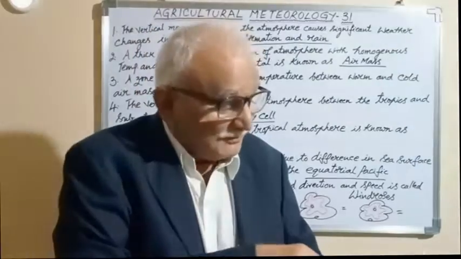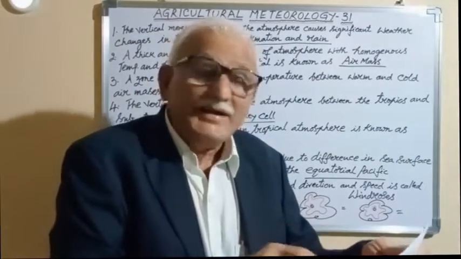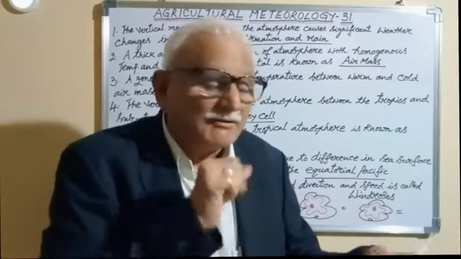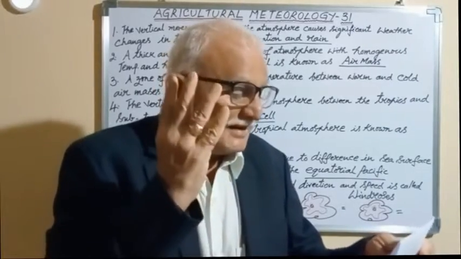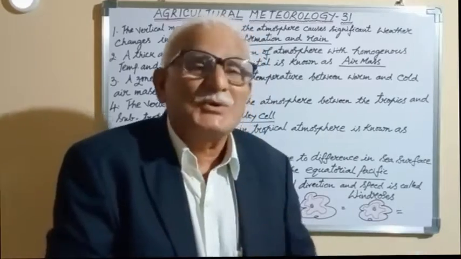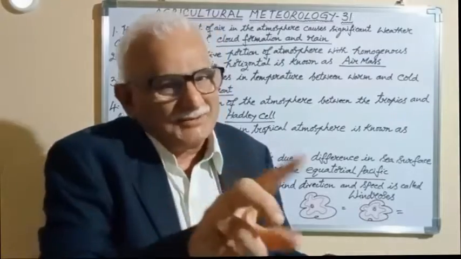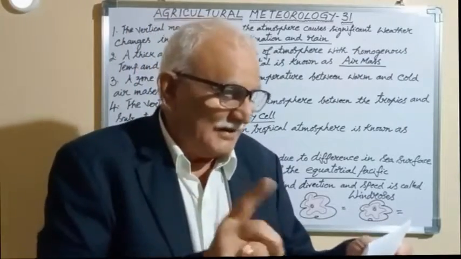Now, next bit is very important, very interesting. A week during which the weekly rainfall is less than 35 mm with less than 4 rainy days is known as dash. It is known as dry spell. Everything is related to 35 mm. That's all of rainfall in a week.